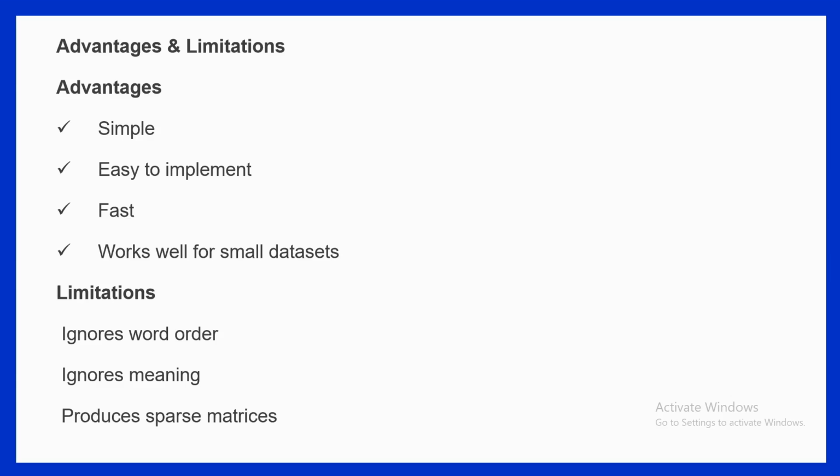And next, what are the limitations? As I have already explained, it ignores word order. For example, "I love NLP" and "NLP love I" contain the same words arranged differently. Although the meanings are different, bag of words treats them almost the same because it only counts the occurrence of words. The second limitation is that it ignores the meaning of words. For example, car and automobile have similar meanings, but bag of words treats them as two completely different words.